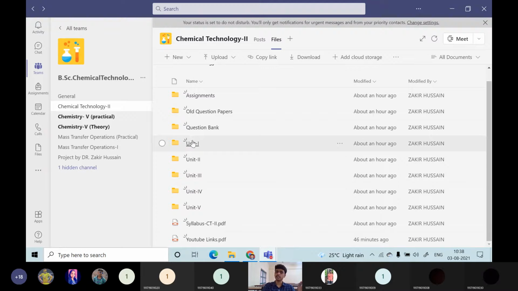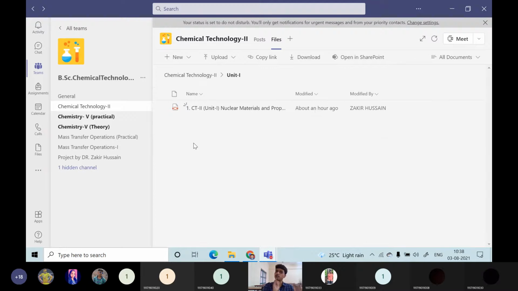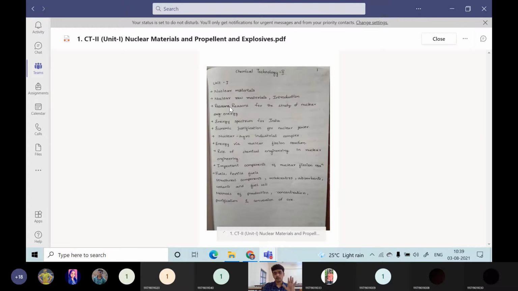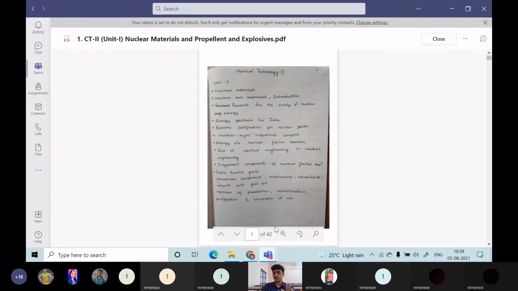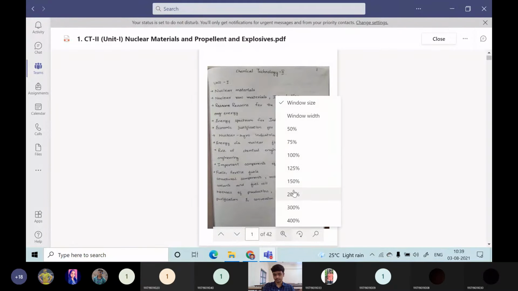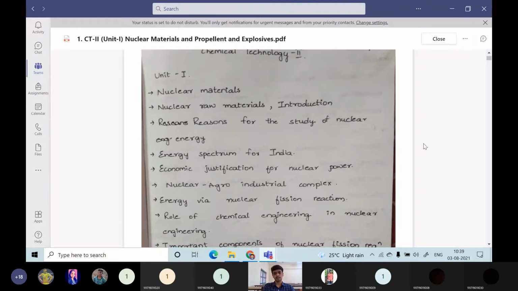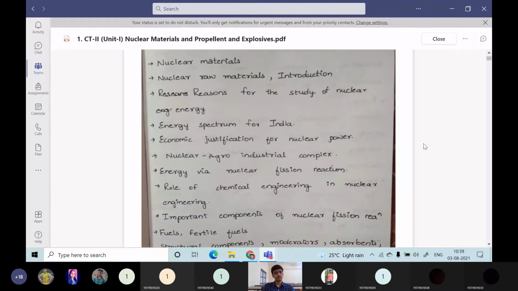The next folder is unit 1. In this unit 1, right now I have only arranged the notes, a scanned copy of the notes. After completion of this particular unit, I will be uploading the PPT also, a PDF copy of the PPT. So after completion of each unit, in the same folder, you can find the PDF copy of the PPT.